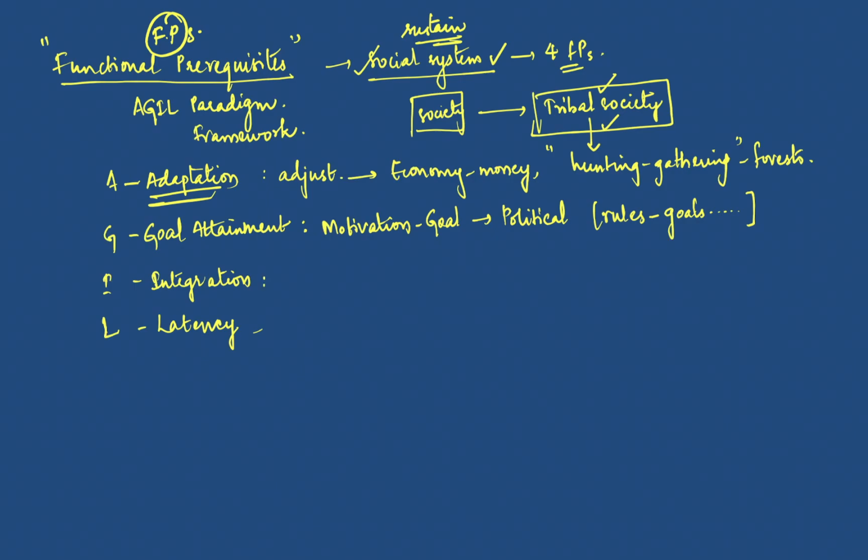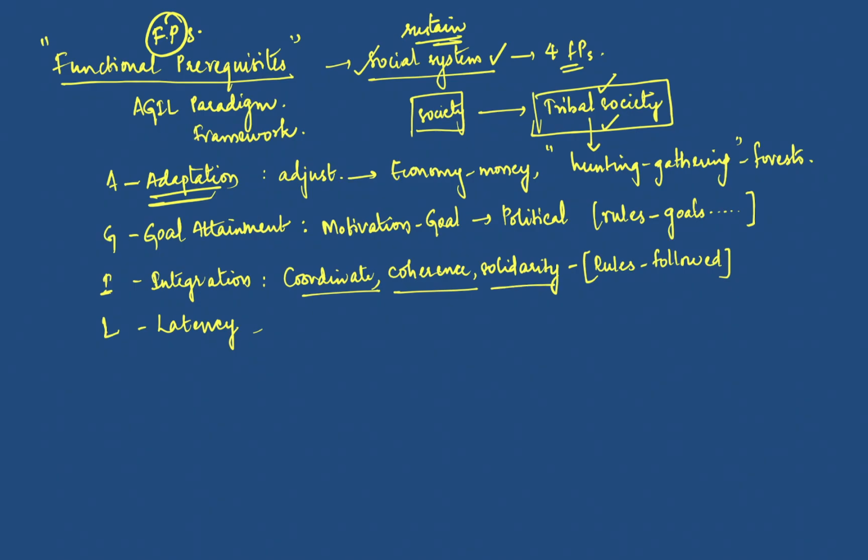And next is integration, that is the process of getting everyone to coordinate and establish coherence and solidarity. No matter how many rules or regulations there are in a society, if the rules are not followed by everyone, the society will not go anywhere, right? So this is the function of I. The social system should be integrated, there should be coordination, coherence, and solidarity. How does this happen in a tribal society?